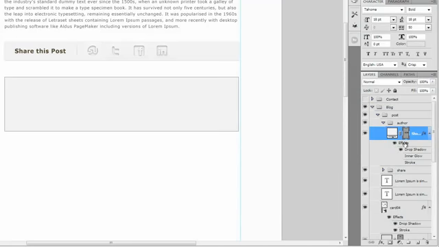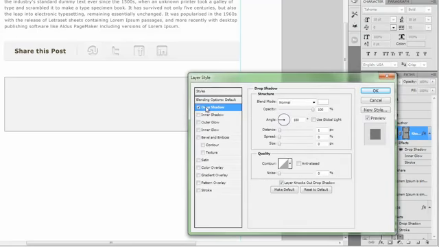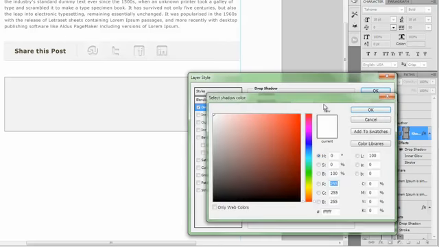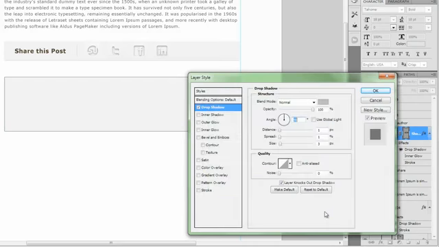Alright, and let's go ahead and grab the effects, set up a drop shadow, and the drop shadow here is actually pretty much going to be the same, except we want the spread to be 1, the size to be 3, the angle to be 90, and the color, we want to change that to AEADAD.